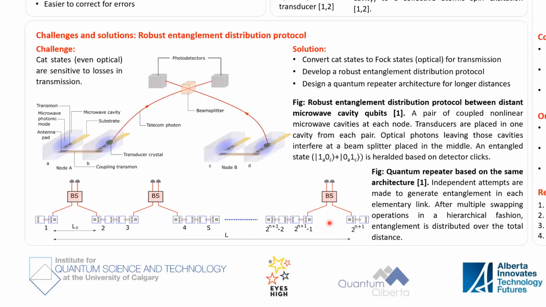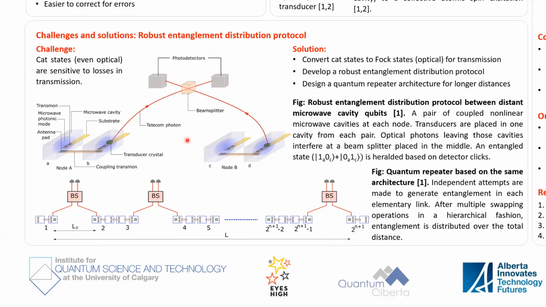Now that I've discussed the local architecture in some detail, let me get to the part of linking distant quantum computational nodes. An important requirement to link the nodes quantumly is to be able to share entanglement between those. Let's just take two nodes, node A and node B. Node A could be in Ottawa and node B could be in Montreal. We develop a robust entanglement distribution protocol based on heralding, after the photons coming from these nodes interfere in a beam splitter placed in between these two nodes.